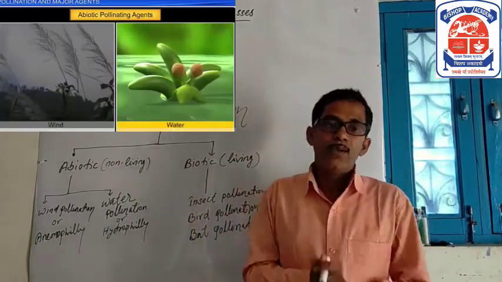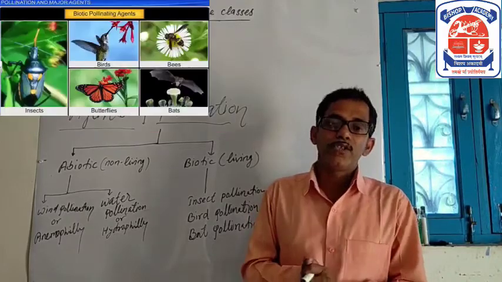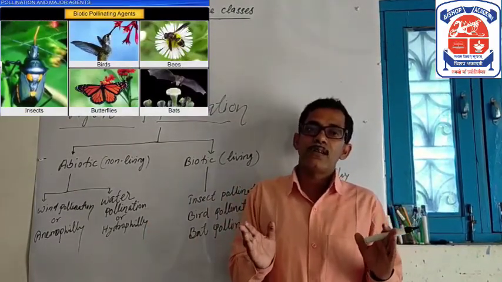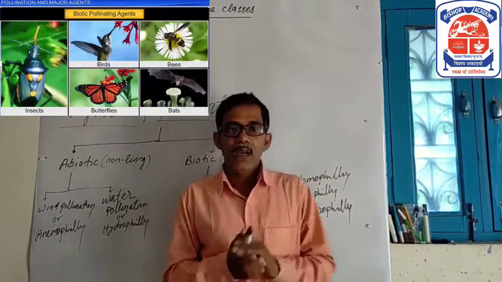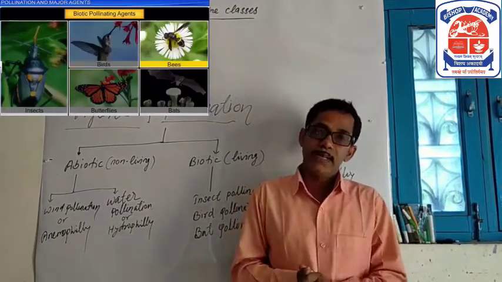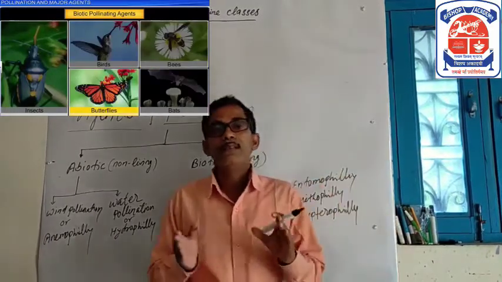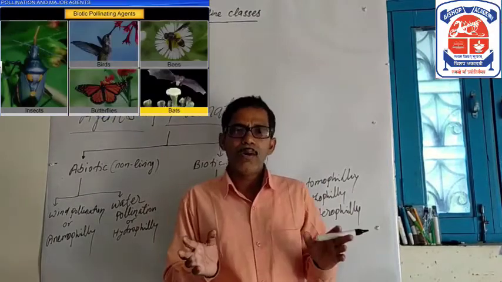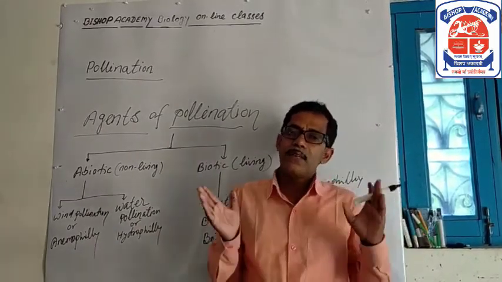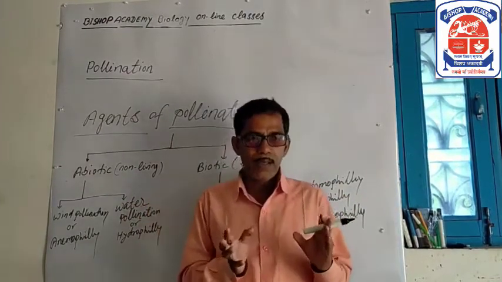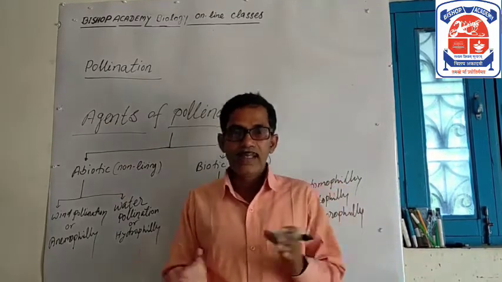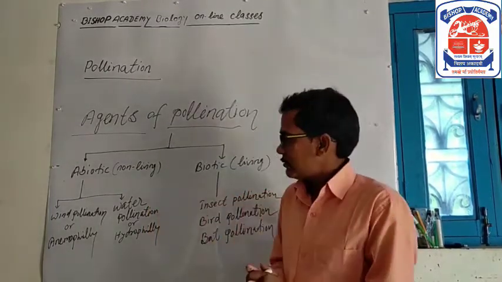In about 80% of angiosperms, animals serve as external agents, and most of these animal pollinators are invertebrates, mainly insects. About 5% of these angiosperms employ both animals and wind as external agents.